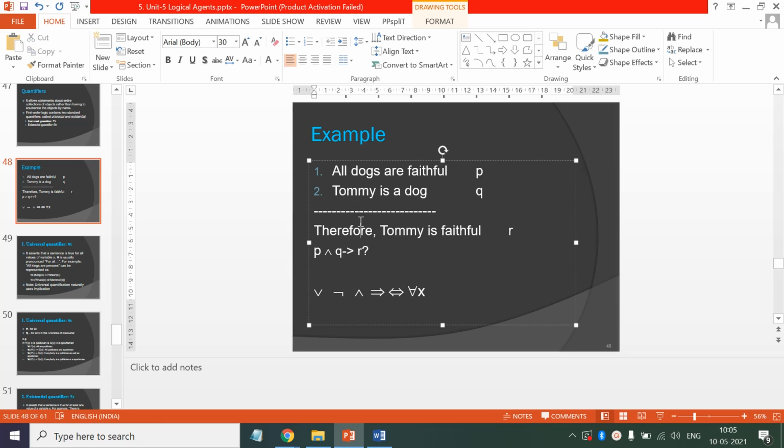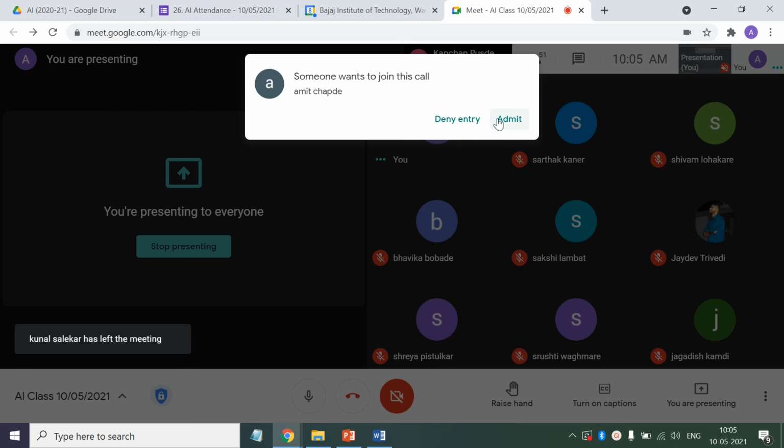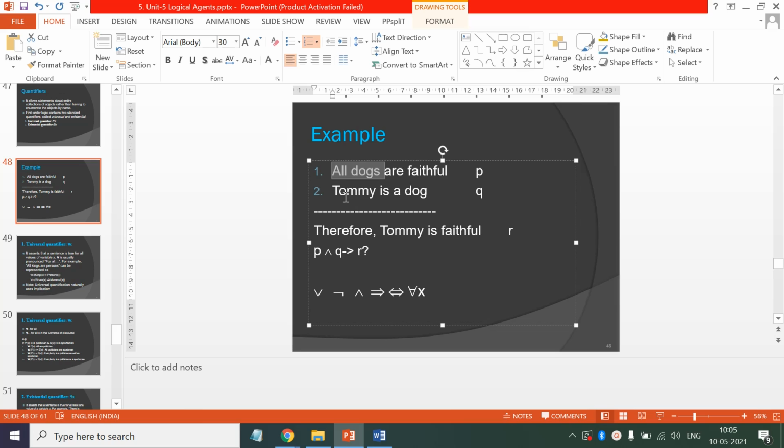Why? Because the first sentence is talking about all dogs and the second is talking about Tommy, one particular dog. So propositional logic cannot figure out that Tommy belongs to the set of all dogs. So propositional logic fails to infer such inferences. This is example number 1. Now example number 2.